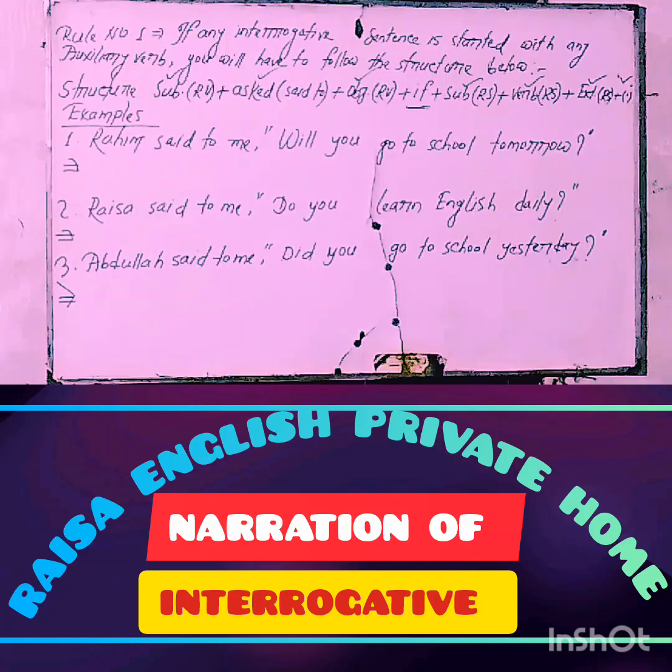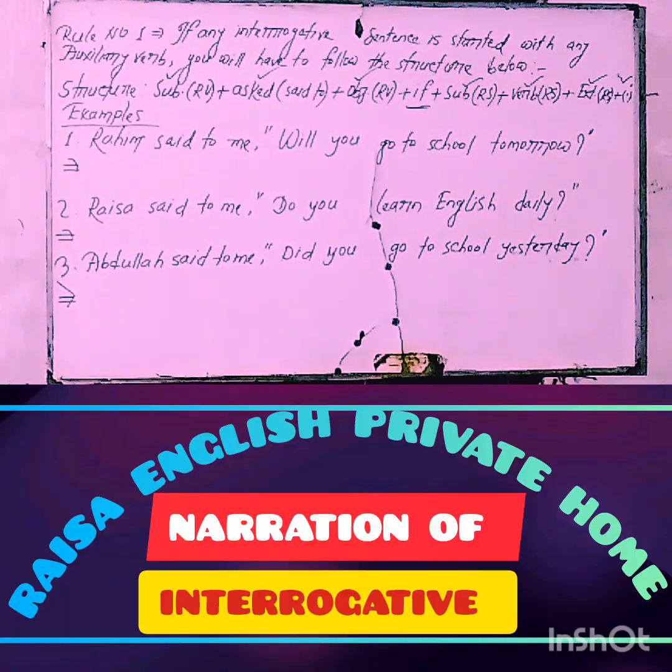The structure is that, my dear learners, at first we will have to use the subject of the reporting verb. Then we'll have to use asked instead of said to. Then we'll have to use the object of the reporting verb. Then we'll have to use the conjunction if instead of comma, inverted comma. Then we'll have to use the subject of reported speech, verb of reported speech, extension of reported speech, according to the basic rules of narration, which was the discussion matter of my previous class number 1 of narration. And finally, we have to use the note of full stop.